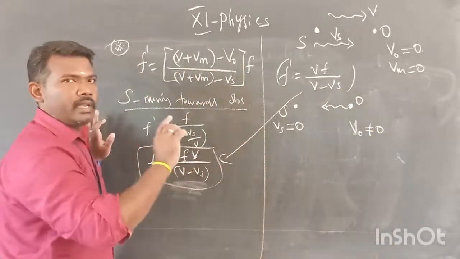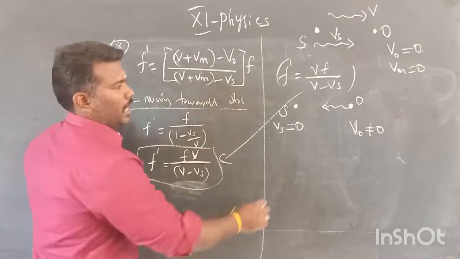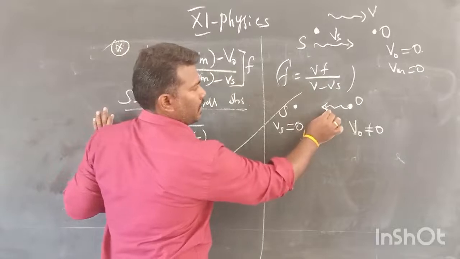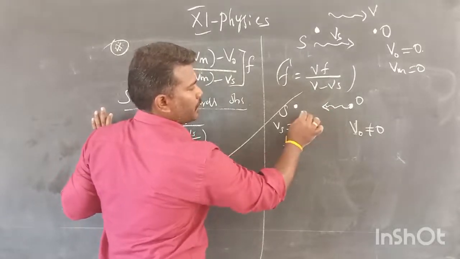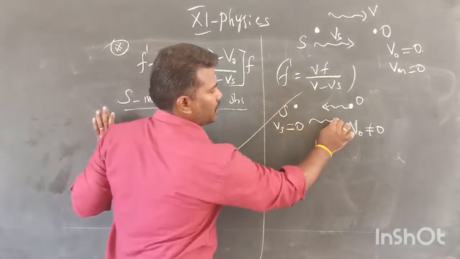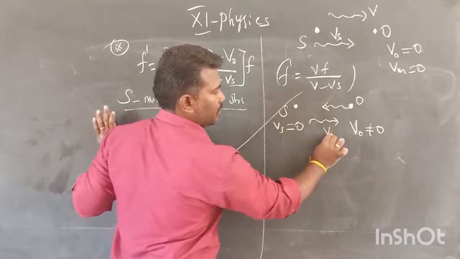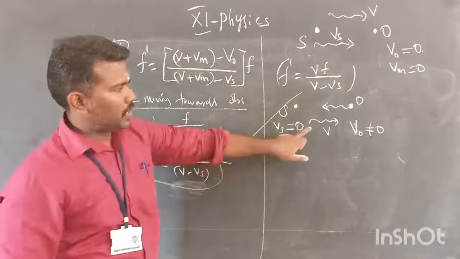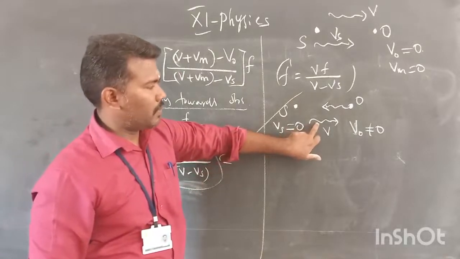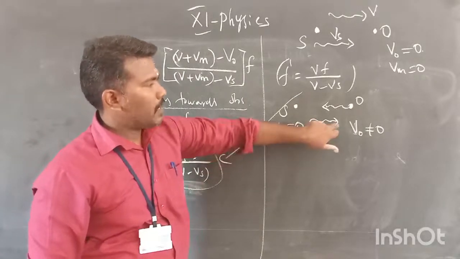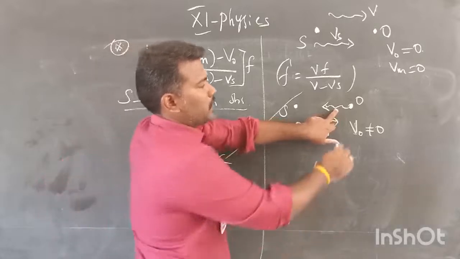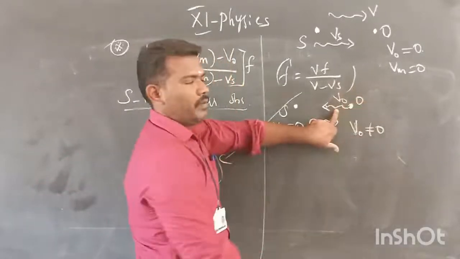You take it as V naught. This is the direction of the observer with velocity V naught, and the sound wave always moves from source to observer. So this is the direction of the wave with velocity V.